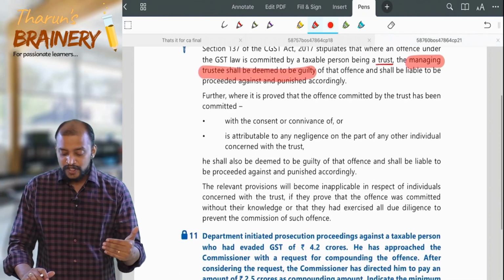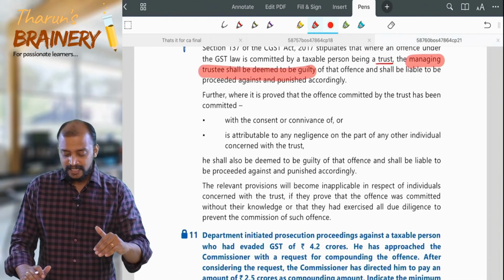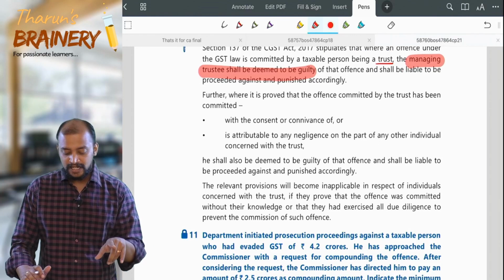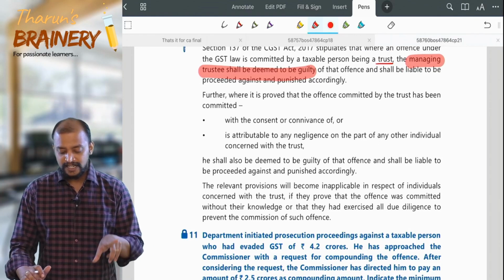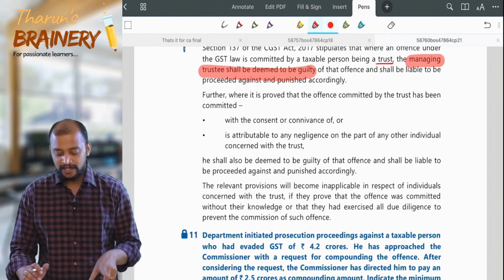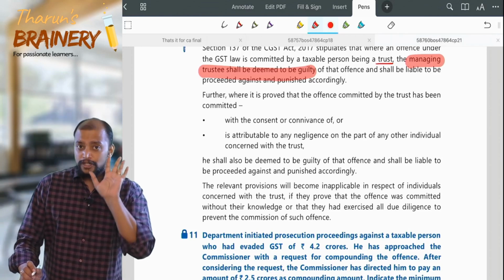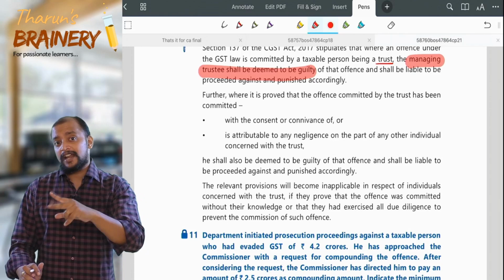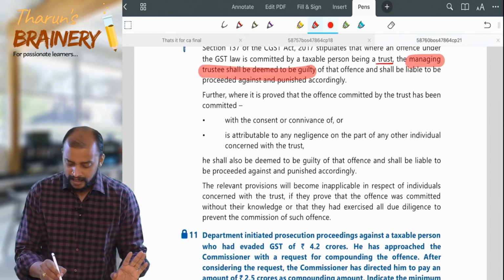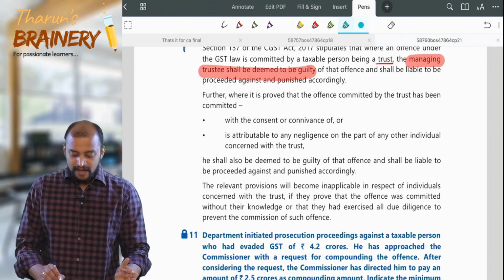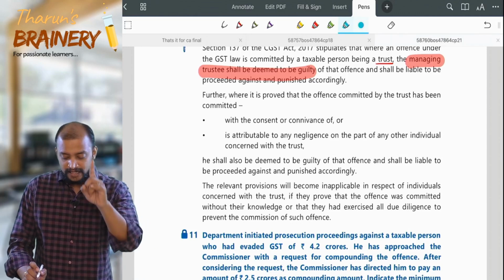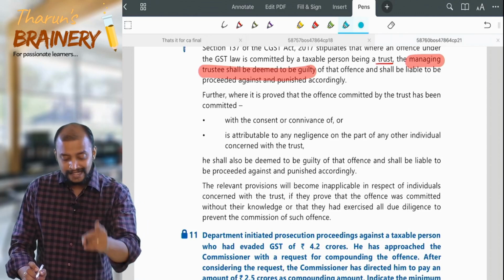Further, when it is proved that the offence committed by the trust has been committed with the consent or connivance or is attributable to any negligence on the part of any other individual, for other individuals, they should prove that they are not involved, otherwise it will be levied on them.